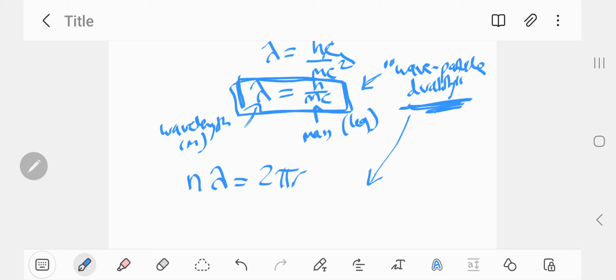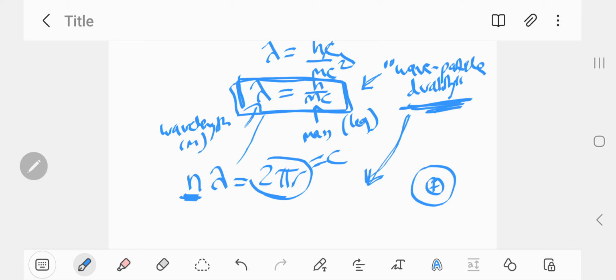Now that the electron is a wave, according to de Broglie, and having this picture in our heads that the electrons orbit the nucleus in a circle, in order to explain stability, the wavelength of the electron must be some integer number fitting around the circumference. So 2 pi r is the circumference of the circle. So this condition must be satisfied in order to describe a stable electron. Some whole number of wavelengths must fit around a circumference.